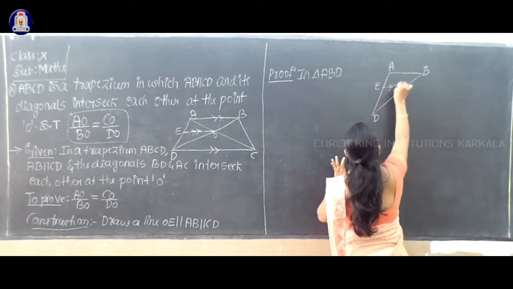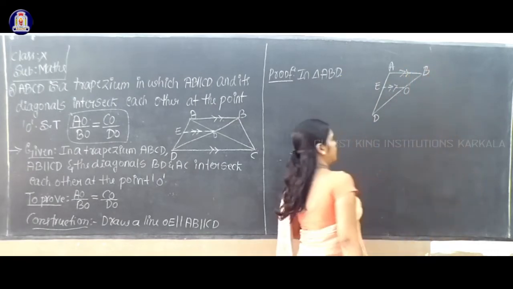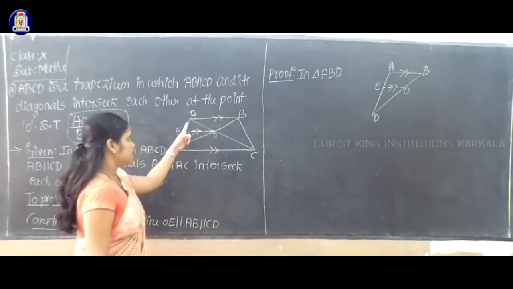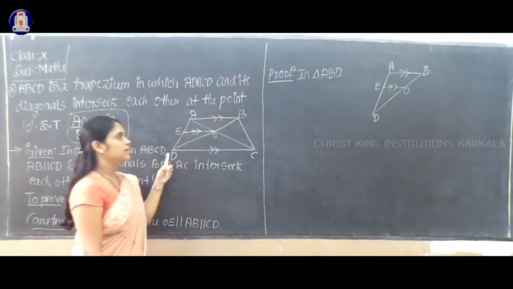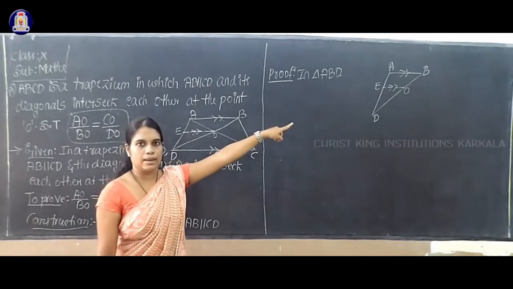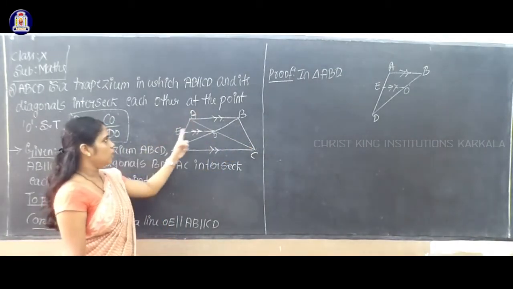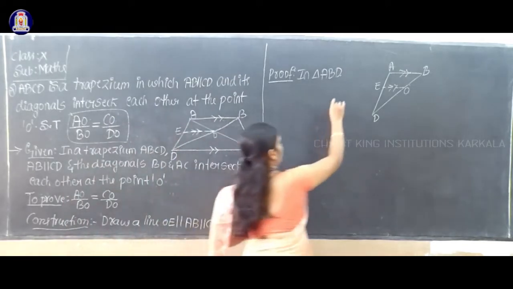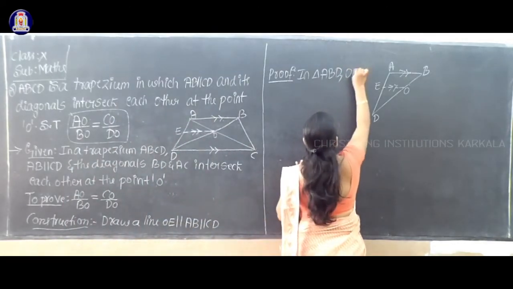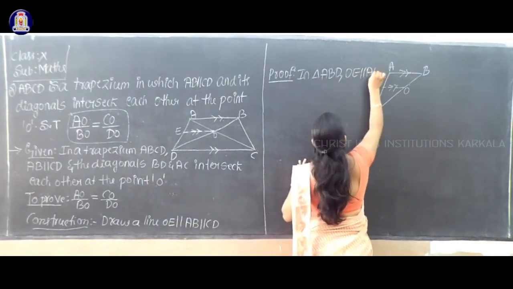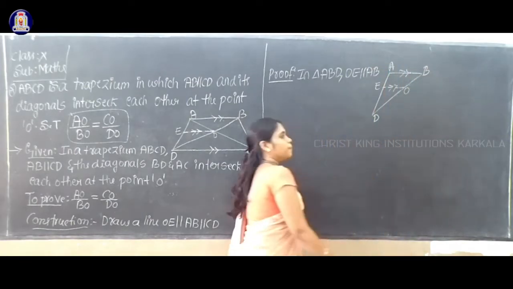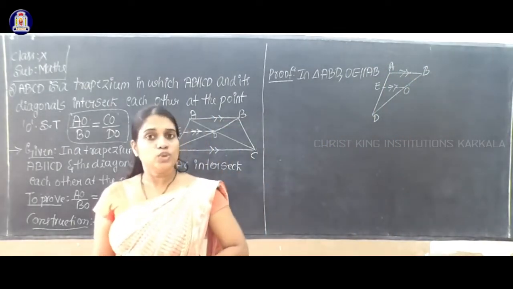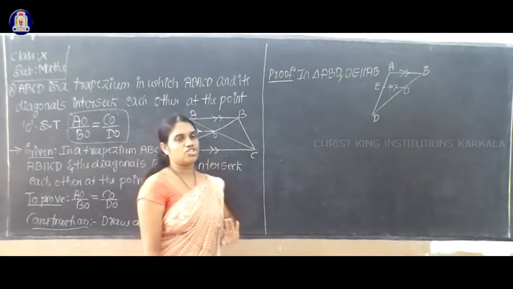Here OE is parallel to AB. Can I use Thales theorem for this triangle?